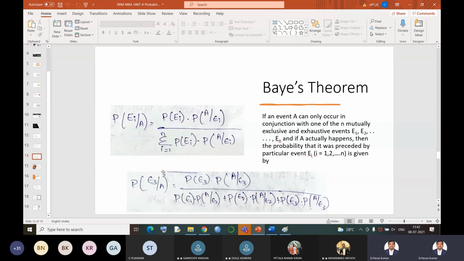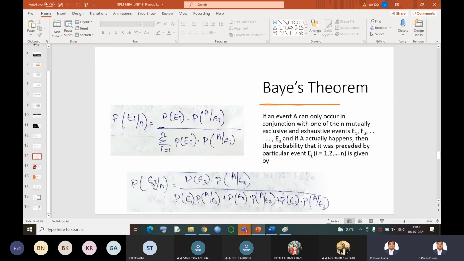Now, see this formula, P of E3 by A. This P of E3 by A is called conditional probability. What is conditional probability? A has already happened. Means what? I already picked up my ball from the bag. Now, what is the probability that this ball is from that particular bag? Which particular? The third bag here. Now, what is the formula of probability? The basic formula of probability is favorable number of cases by total number of exhaustive cases.